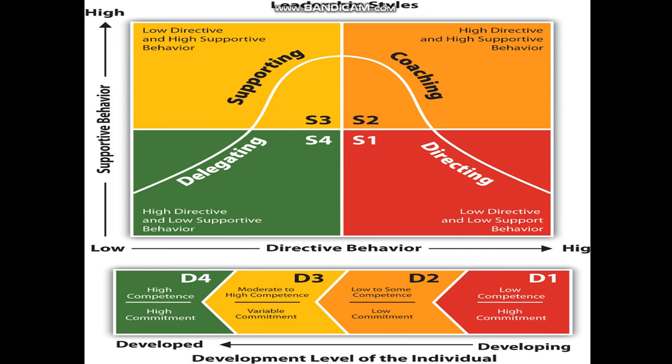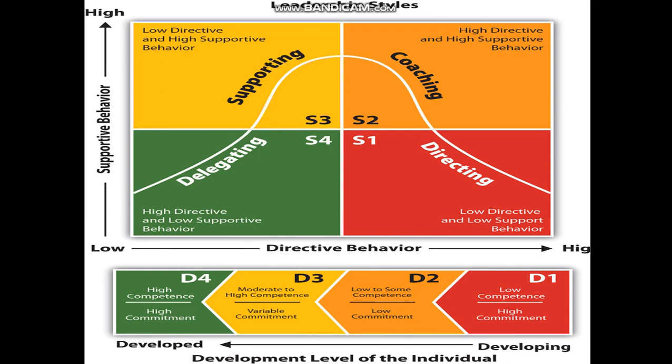In other words, high task behavior and low relationship behavior. I told you the directive behavior is also known as task behavior and supportive behavior is also known as relationship behavior. In the first leadership style, directing, there is high task behavior.